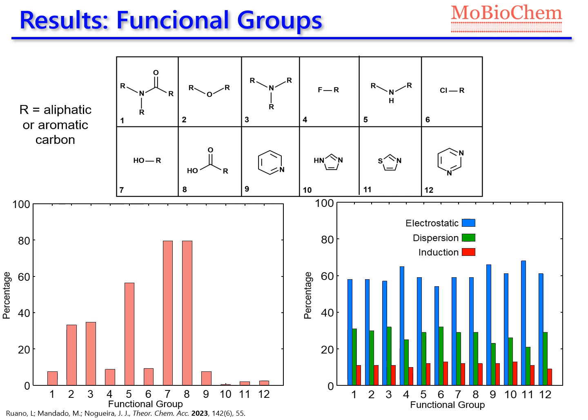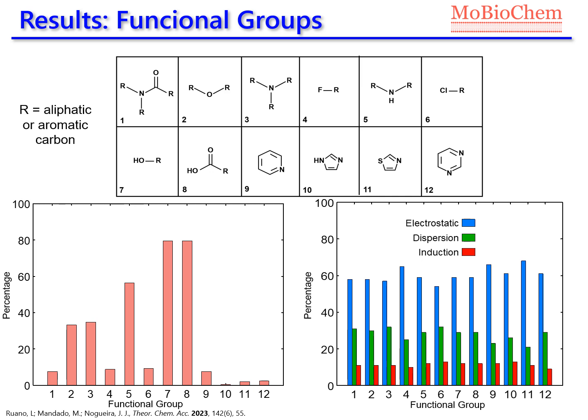Moreover, we calculate the average of each attractive energy contribution for the set of systems that present each of the functional groups. We can observe that the predominant term for all of the groups is the electrostatic contribution.